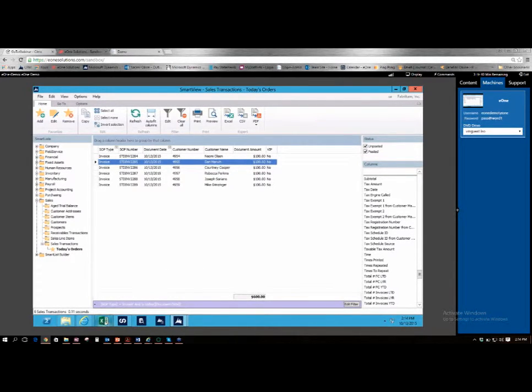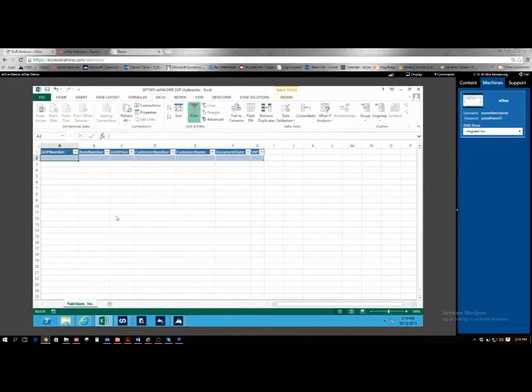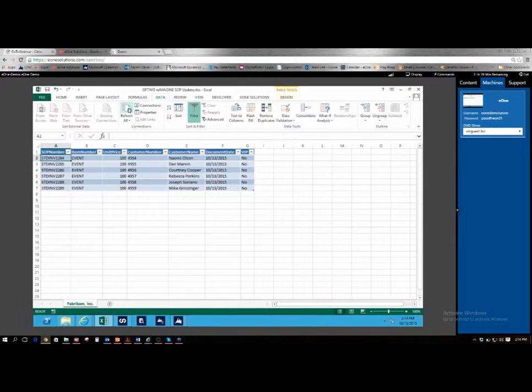Now, the last thing here I want to show you, and this is really fun. A lot of us work in Excel. It seems to be kind of the go-to tool and software that we're using. I'm going to go ahead and refresh. What this is doing is pulling in all that live data from GP. So let's say I wanted to make some adjustments to these invoices without having to go into GP. And I'm going to be able to do that.